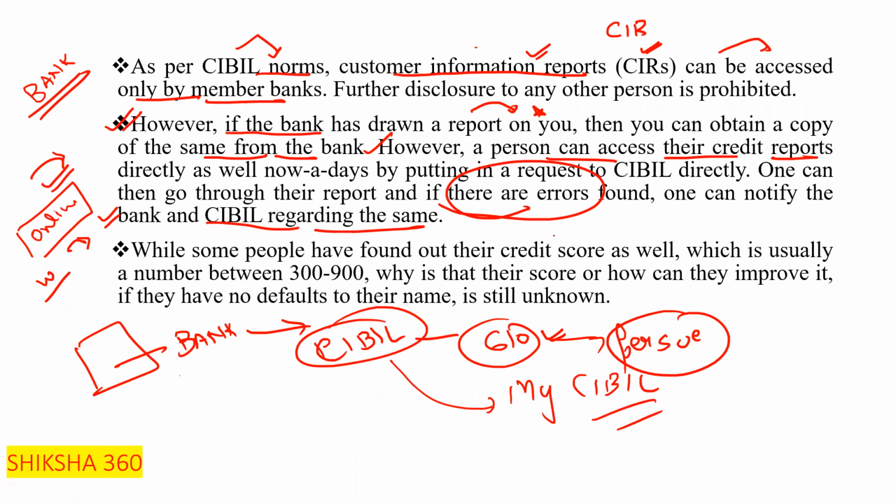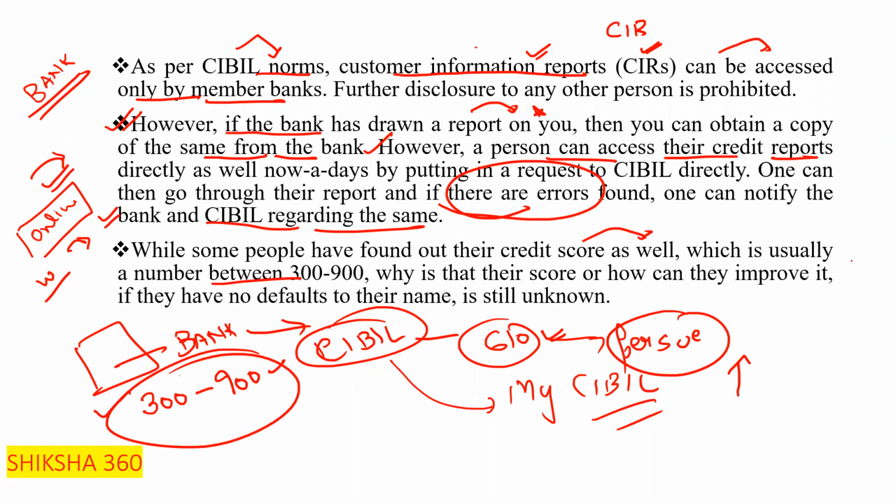While some people have found their credit scores, which is usually a number, I have already told you earlier, this is one more question: the CIBIL score is a 3-digit number and it lies between 300 and 900. As the number increases, it means your financial record is good. If the number decreases, it means your financial record is not up to that level. So while some people have found their credit score between 300 and 900, why is that score what it is, or how can they improve it?